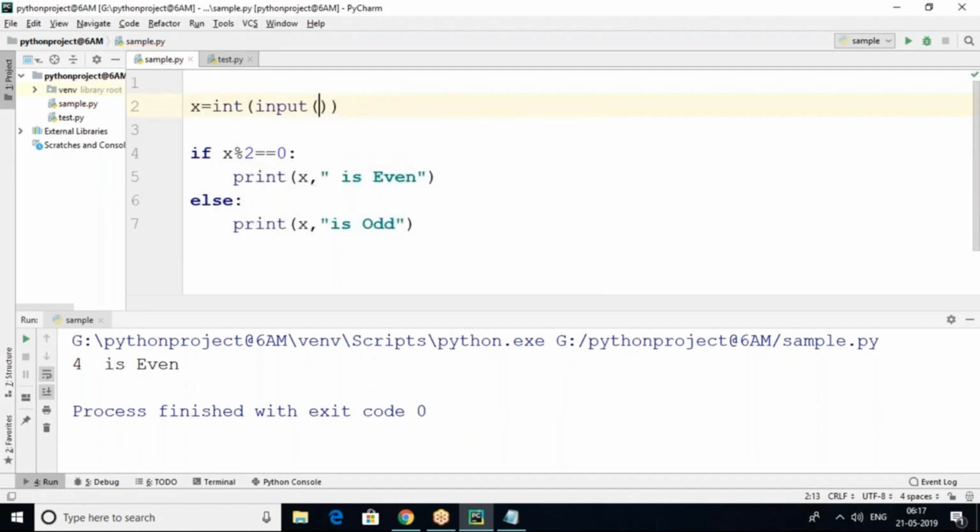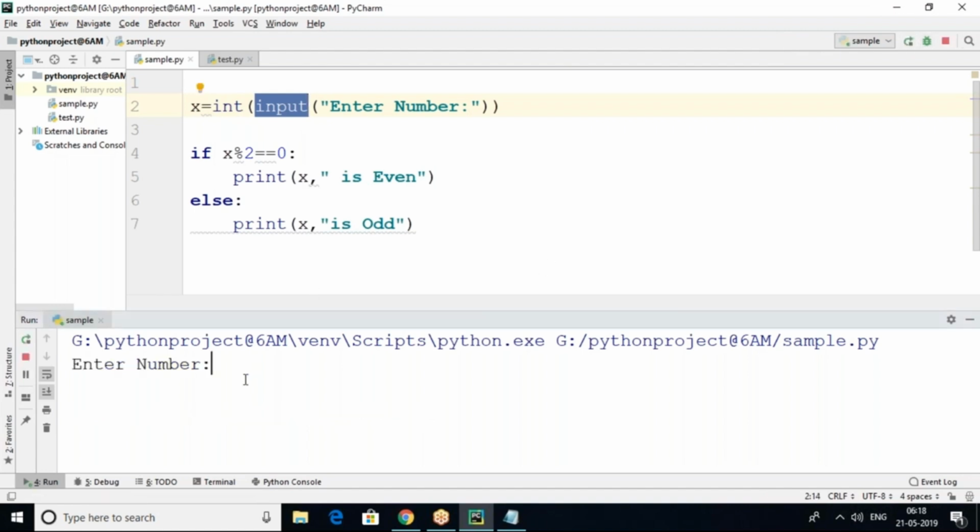Suppose I'm using int of input of enter number. What is int used for? Conversion, because in the previous session I told you that when we enter any value at runtime, it is treated as a string value, so you have to convert it. That's why I'm using int of input of enter number. The input function accepts input values from the user side. Once we execute, it will ask enter number. You can enter any number, no problem at all. So this is the simple if else part.